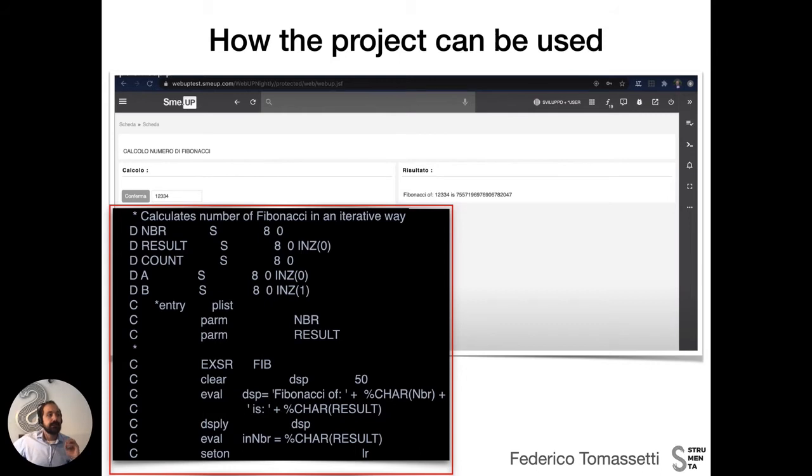And this is the RPG code that performs the calculation, or rather a piece of the program that performs this calculation. Actually, this is the piece of the code that takes the result and composes the string that we can see here on the right side, generating the string by combining string literals with the actual result of the calculation. Okay.